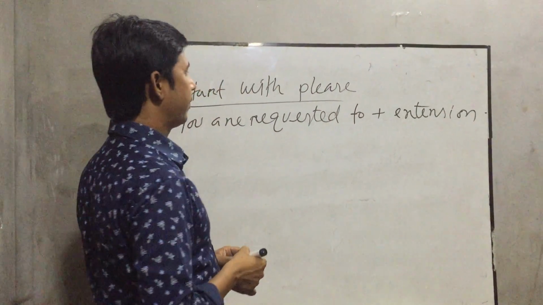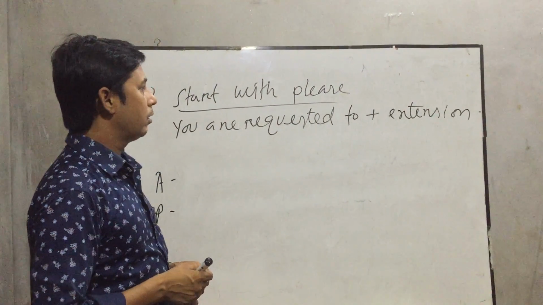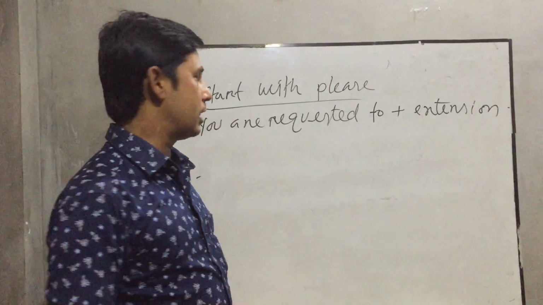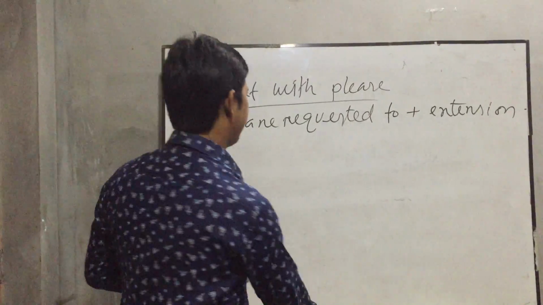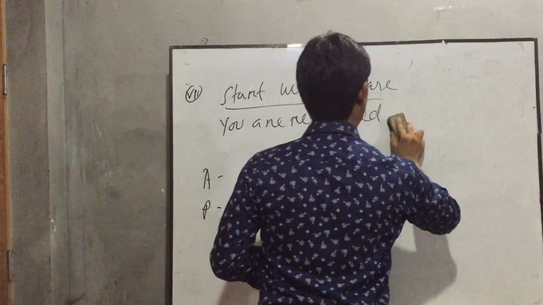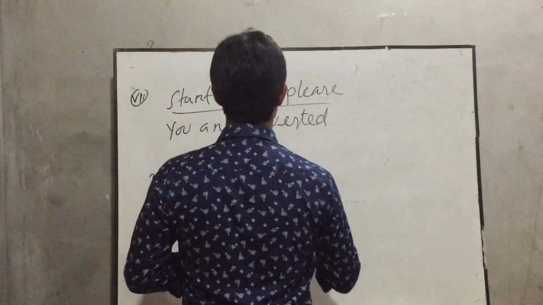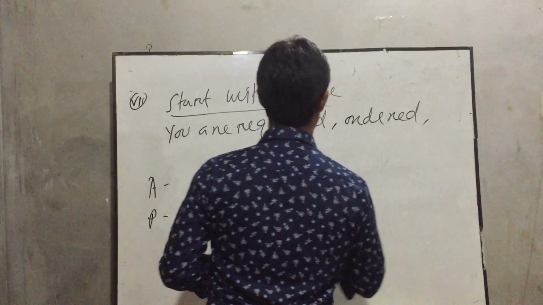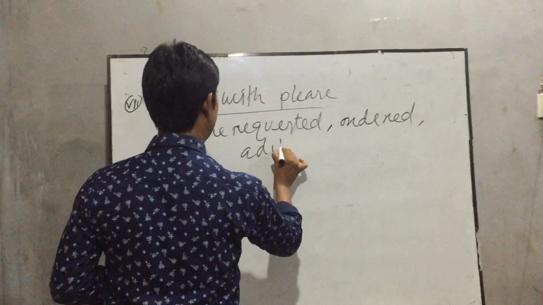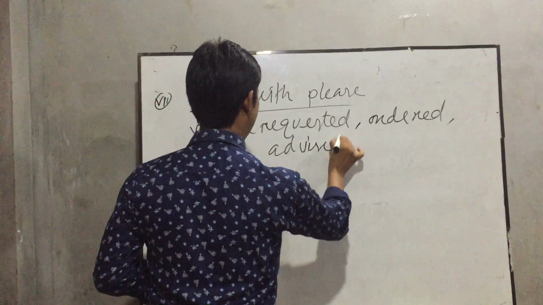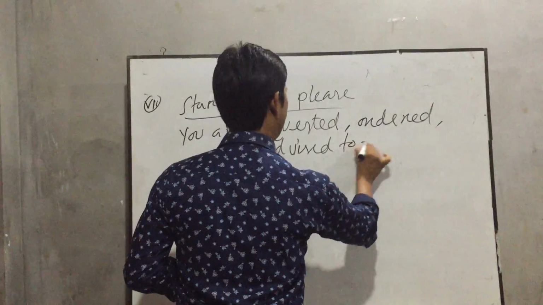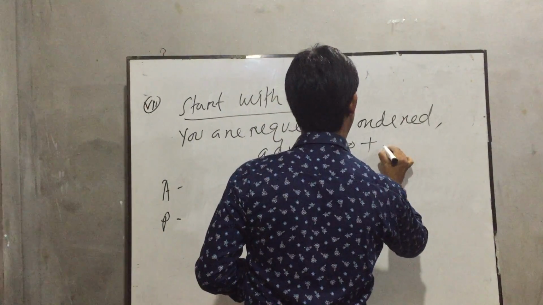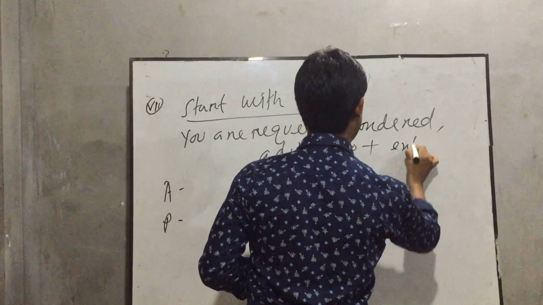Okay, my students, you are requested to plus extension, you are ordered, or you are advised to plus extension.